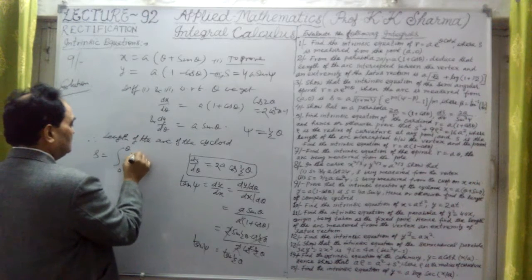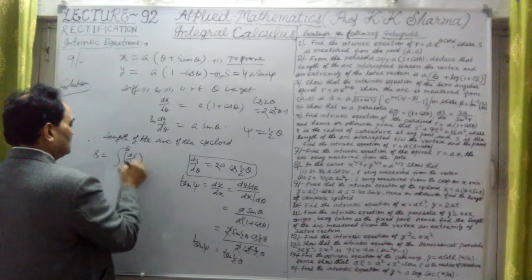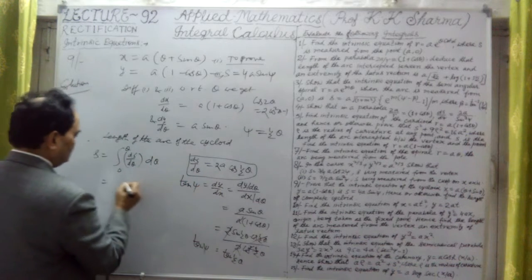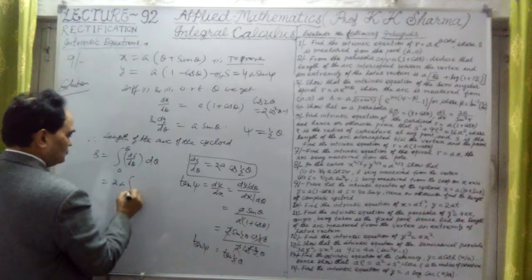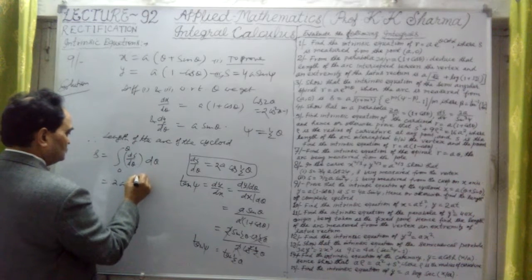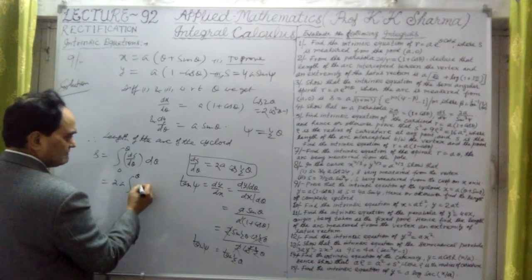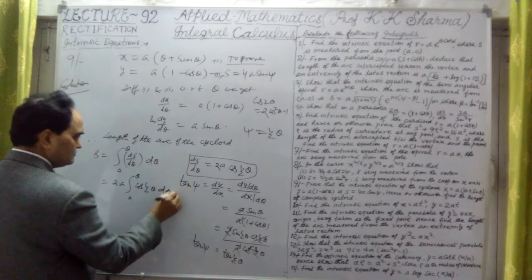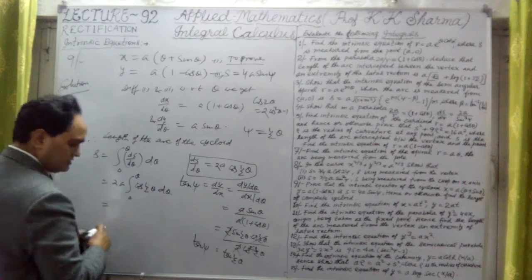So this is the integral of ds by d theta into d theta. Now ds by d theta is this value. This is twice a, let me take it out of the integration, from 0 to theta, cos half theta d theta. Now let me integrate this.